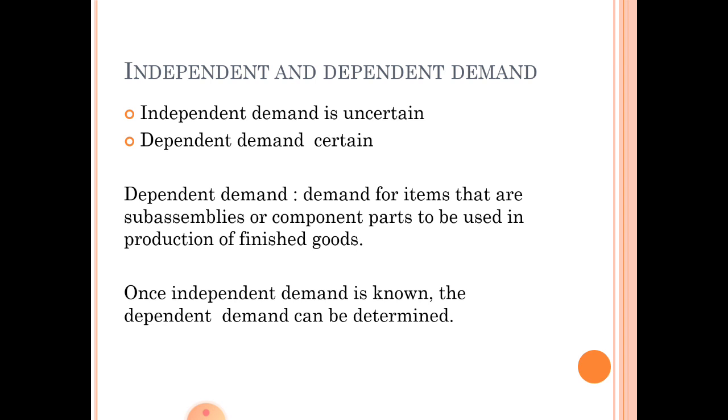Independent demand depends upon the market conditions and also the customer requirement. So independent demand is uncertain because it depends upon the market condition, and dependent demand is certain because it depends upon the independent demand. So how many component parts are required is decided depending upon the independent demand.